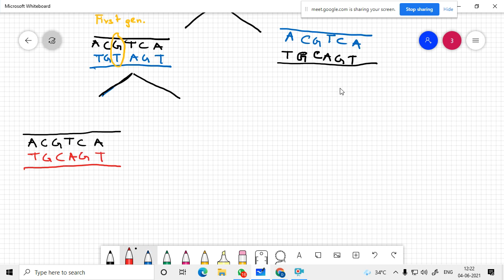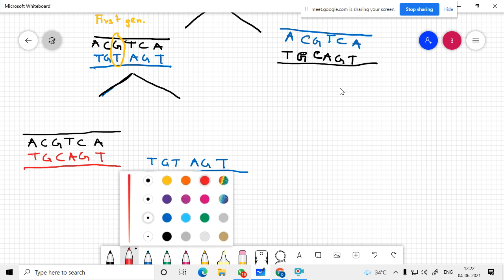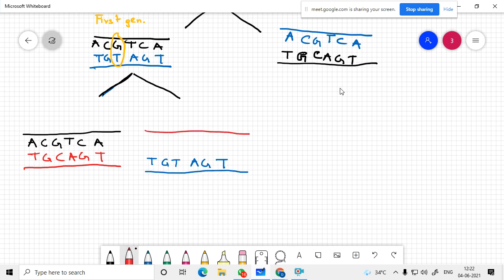This is one thing. And you have this TGT, AGT opposite ACA. Now you can see immediately